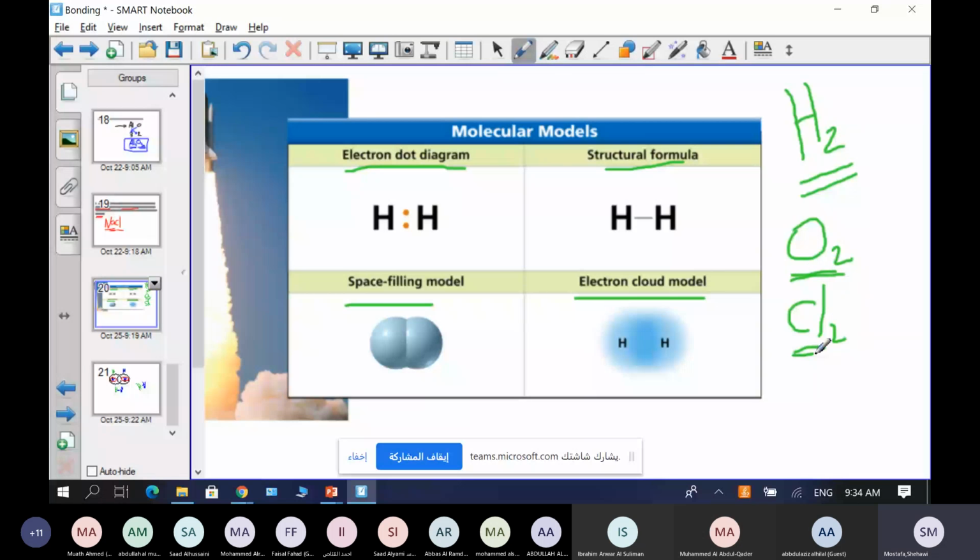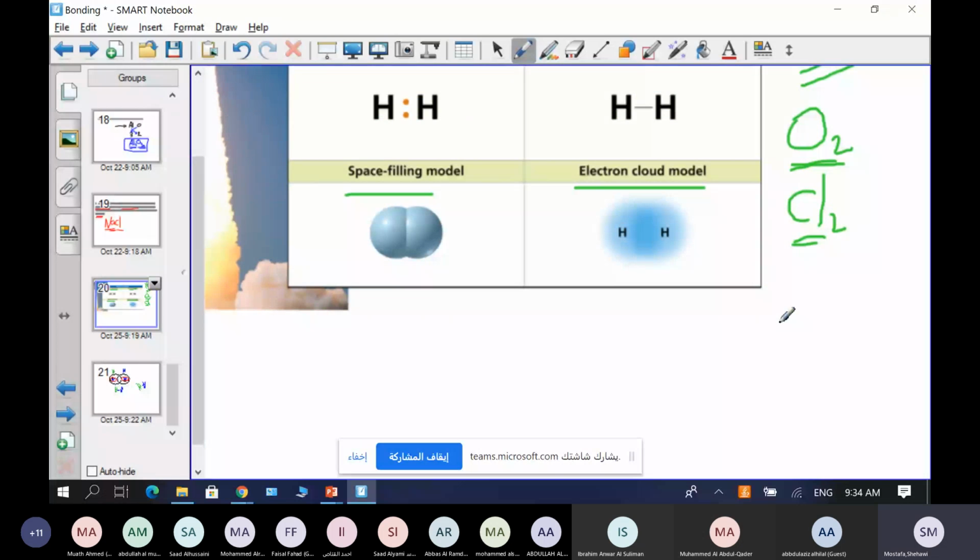And we have a chemical formula for a molecule that's not an element, a molecule of a compound, like HCl. The bond between the chlorine and the hydrogen is a covalent bond. So this one is called a molecule, but it's a molecule of a compound.